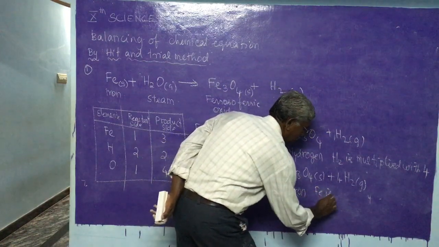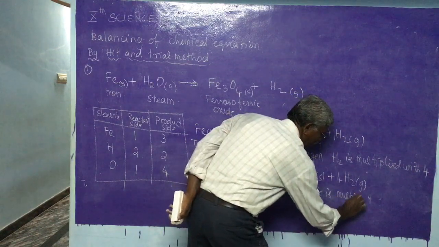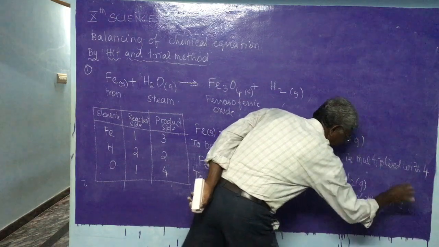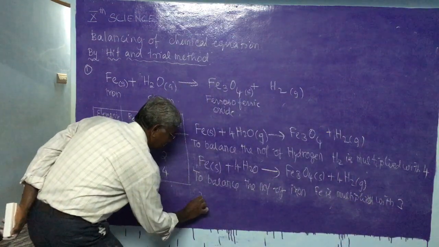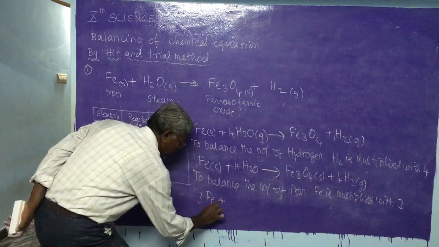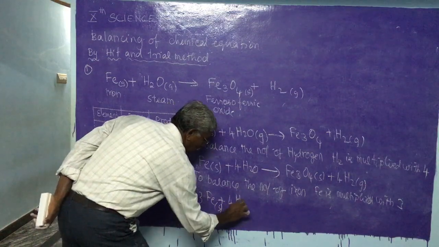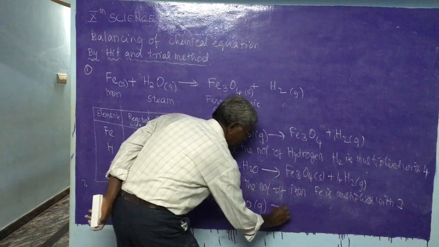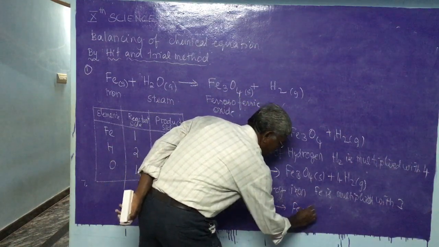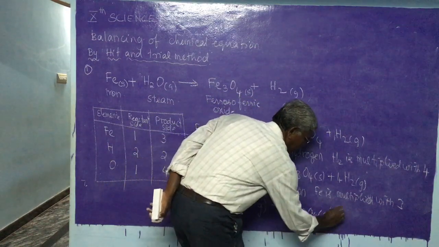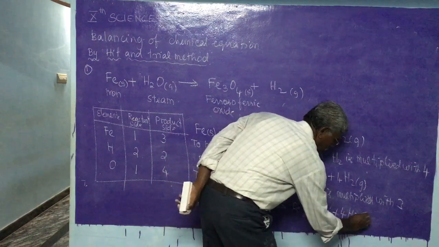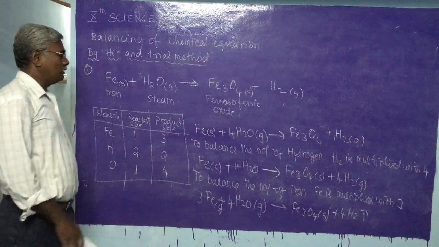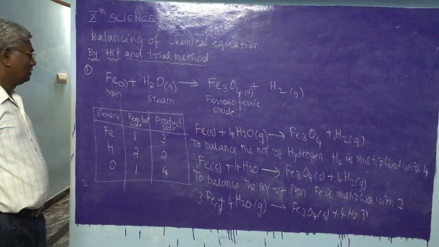Fe is multiplied with 3. Therefore, 3 Fe solid plus 4 H2O gas gives Fe3O4 solid plus 4 H2 gas. So this is one way to balance the equation.